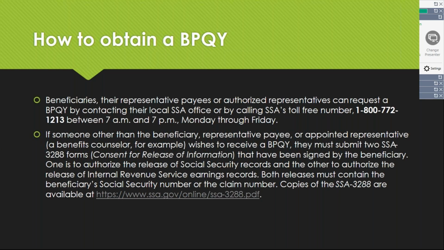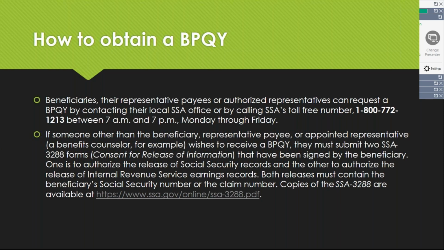If someone else other than the beneficiary, rep payee, or appointed representative, like a benefits counselor, for example, would like to request the BPQY, they must submit 2 forms, a consent for release of information, which is the SSA-3288 form, signed by the beneficiary. One is to release the Social Security records that we see there, and the other is to release the IRS earnings that we saw, the annual earnings on each one. Both must contain the Social Security number of the beneficiary or their claim number.